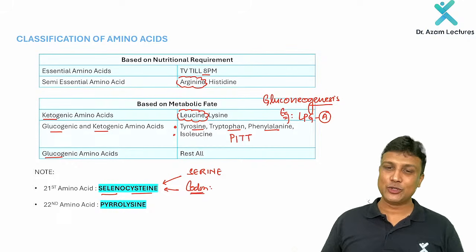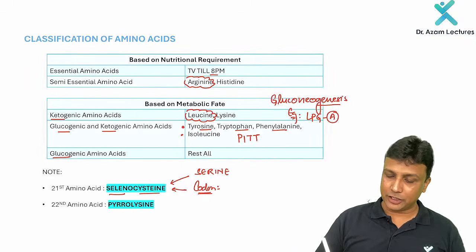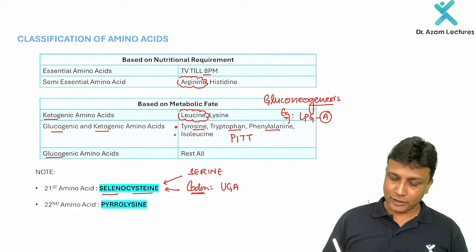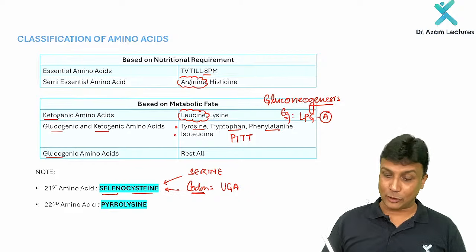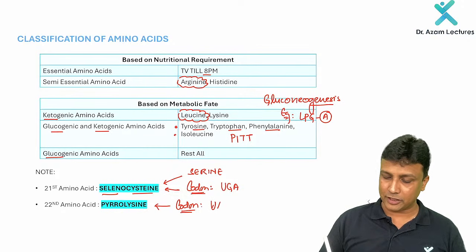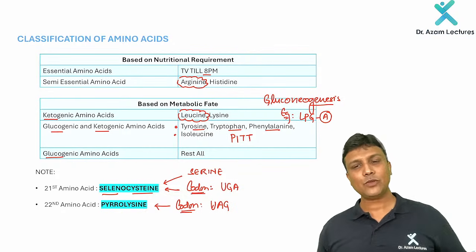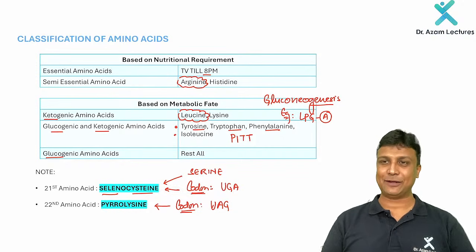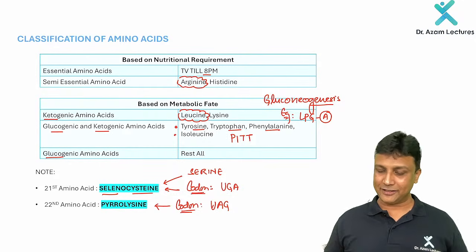UAA, UAG and UGA. Out of the three of them, remember UGA is going to code for selenocysteine. And for the 22nd amino acid, remember the name, it is pyrrolysine. And for pyrrolysine, the only thing to remember here is the codon. The codon for pyrrolysine will be UAG. That is also one of the stop codons. Please remember this already, that has been tested in your exam, my dear friends. I hope this is very clear here.